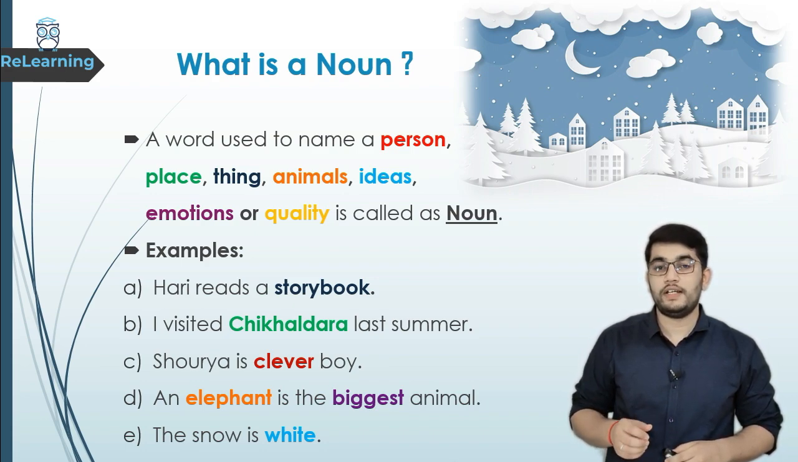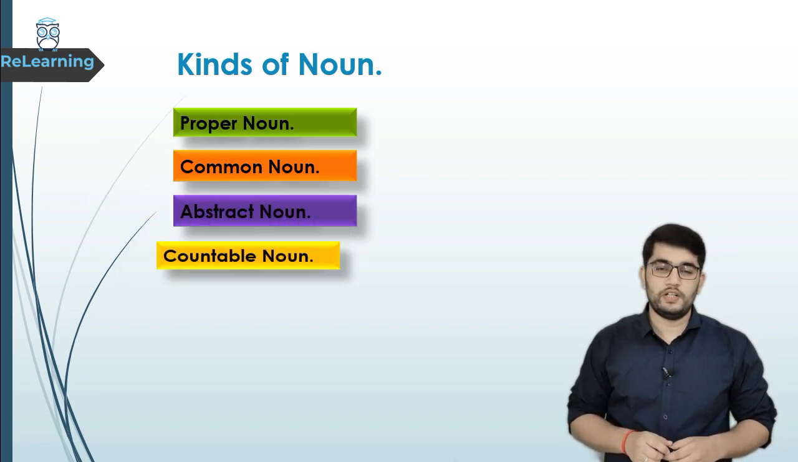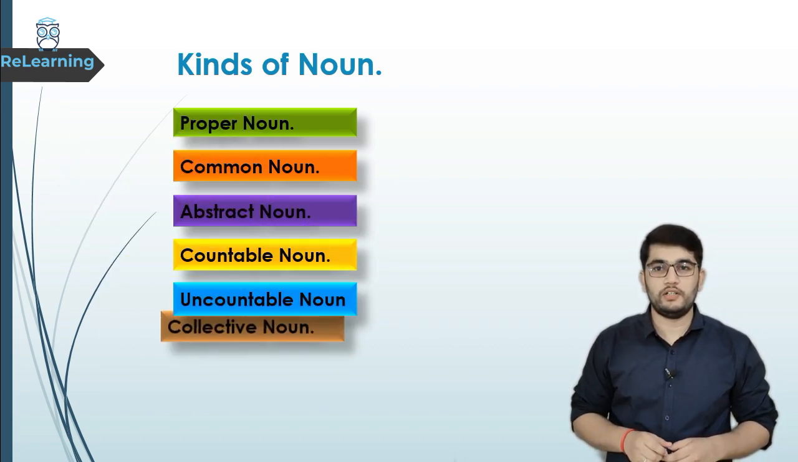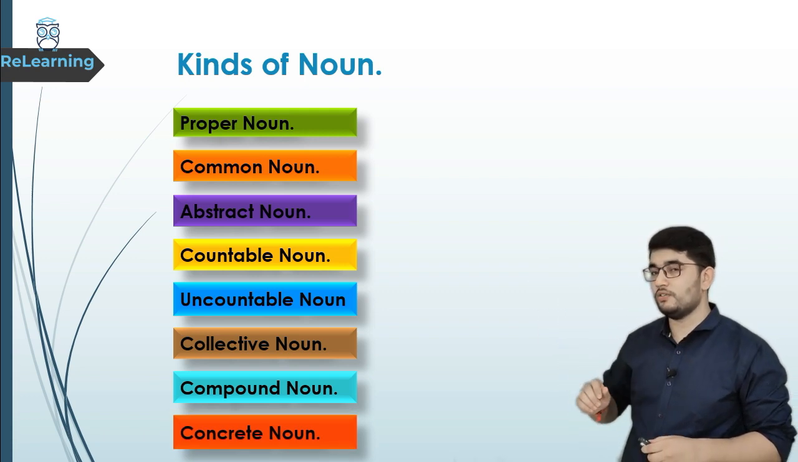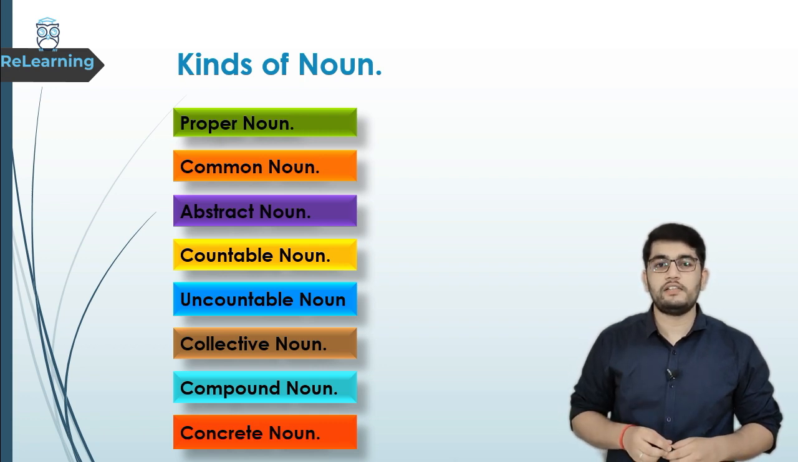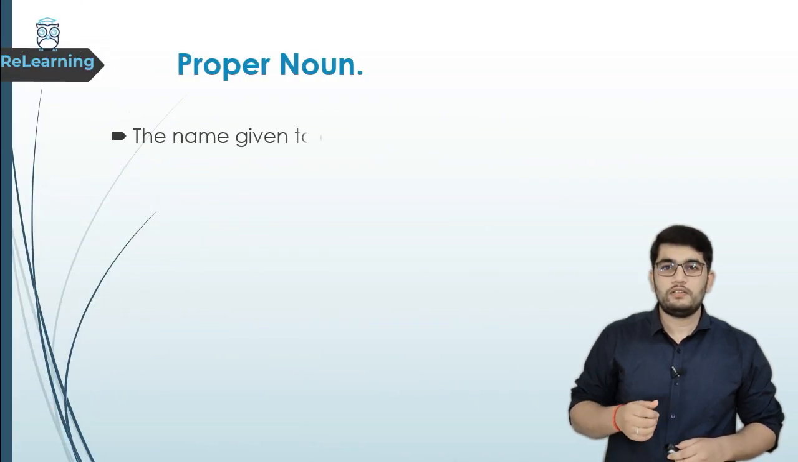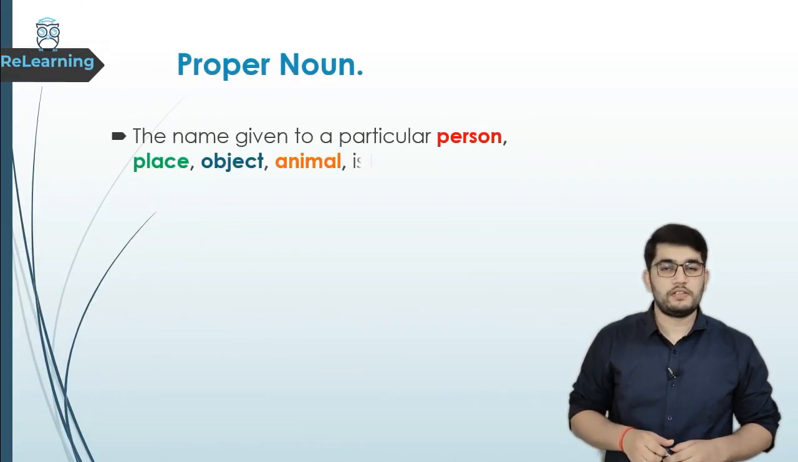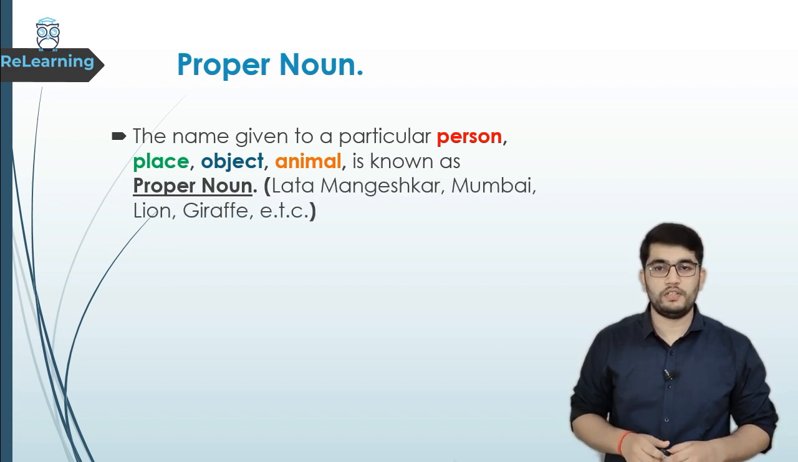Now let's see various types of noun or kinds of noun. The first one we have is proper noun. Then we have common noun, then abstract noun, countable noun, uncountable noun, collective noun, compound noun and concrete noun. Now let's get into more details about proper noun. The name given to a particular person, place, object, animal is known as a proper noun.